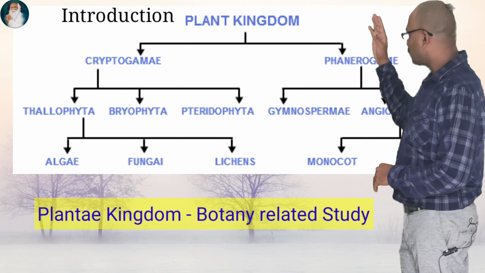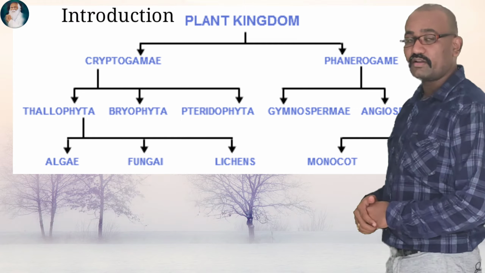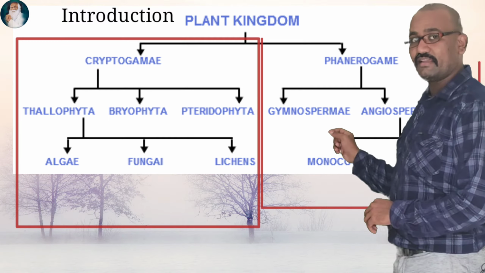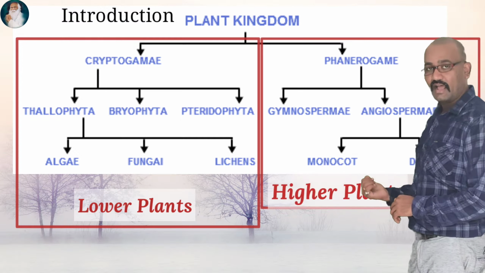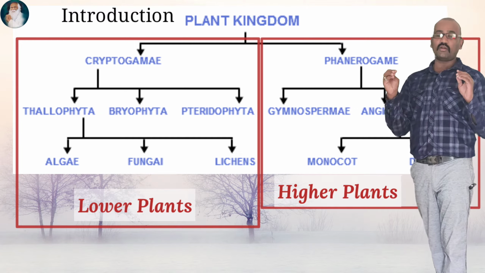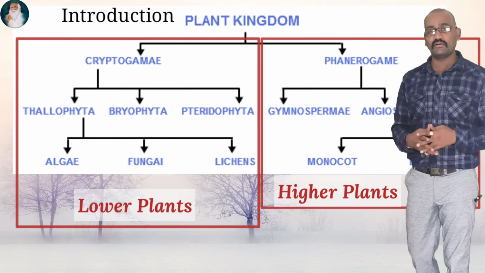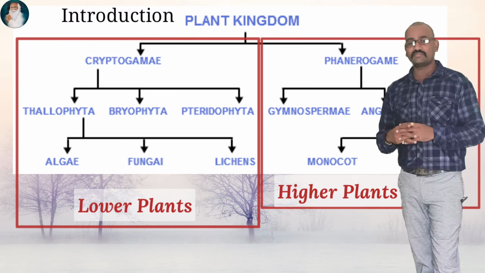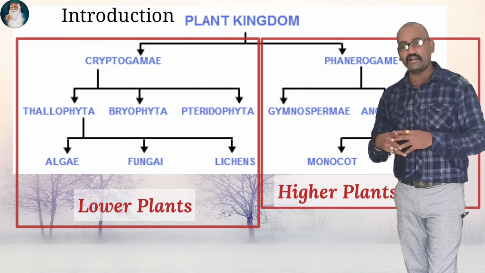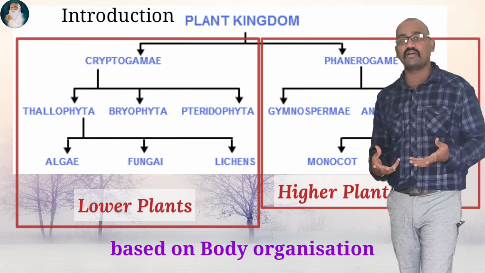Here I have shown the elaboration of the botany kingdom, where you will find in the Plantae kingdom lower plants and higher plants. The lower and higher plants are not categories given to the plant. Lower plants does not mean a bad plant, or higher plant a rich plant. Lower and higher are on the basis of their body organization.